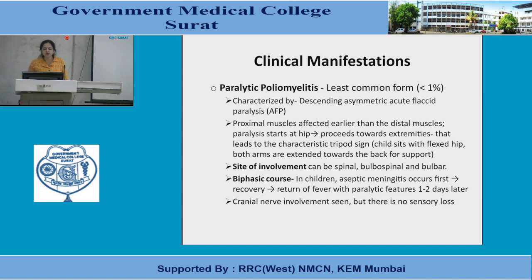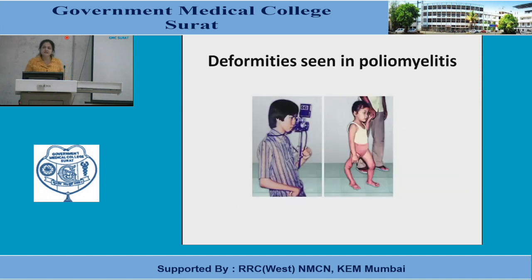The site of involvement can be spinal, bulbospinal, or bulbar. Biphasic course in children: aseptic meningitis occurs first, then recovery, then return of fever with paralytic features 1 to 2 days later. Cranial nerve involvement is seen, but there is no sensory loss. So these are the deformities of poliomyelitis.